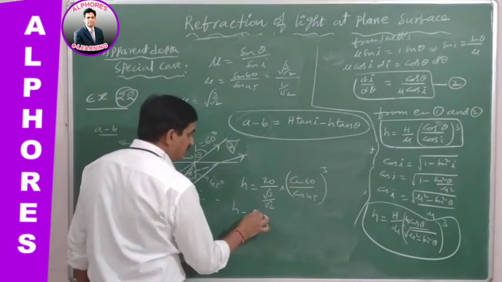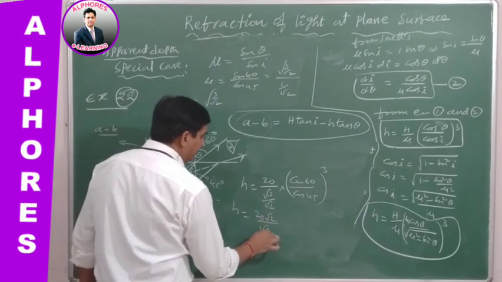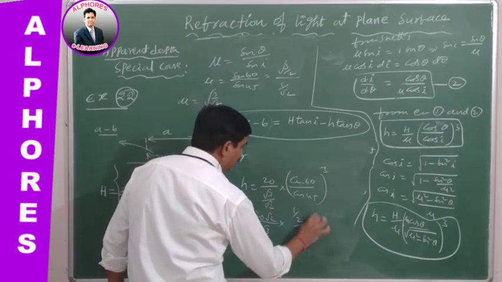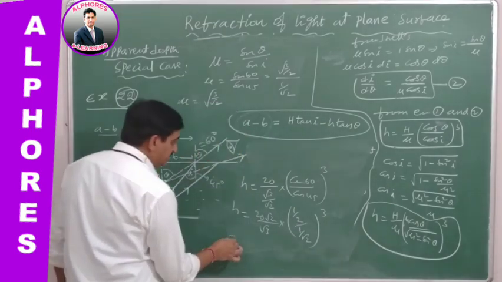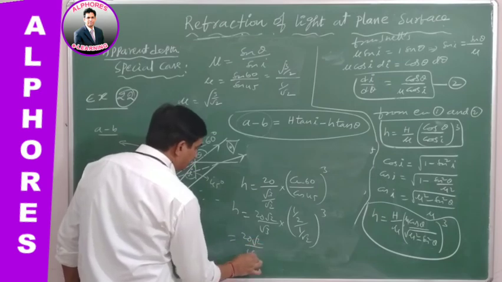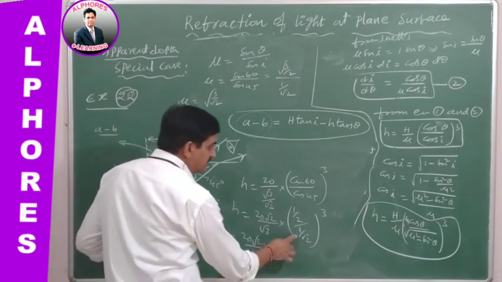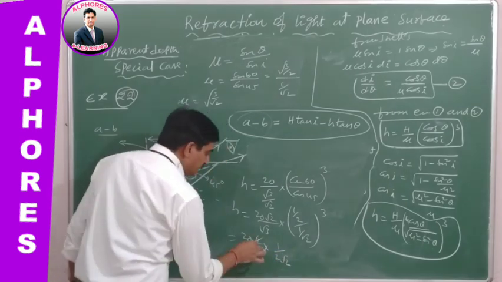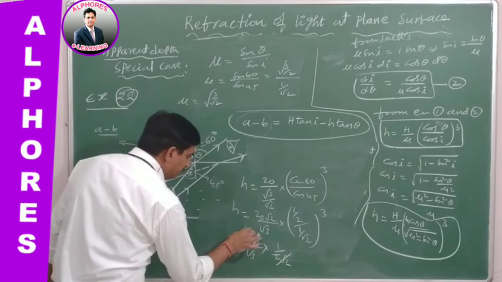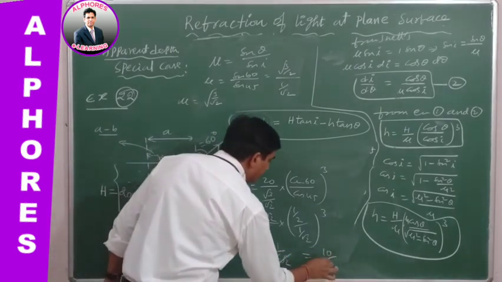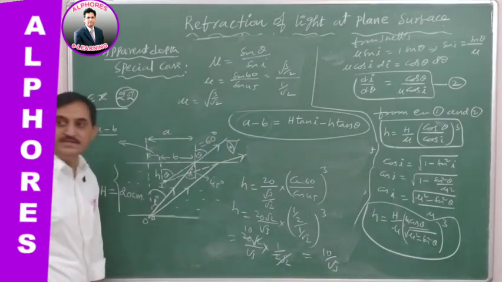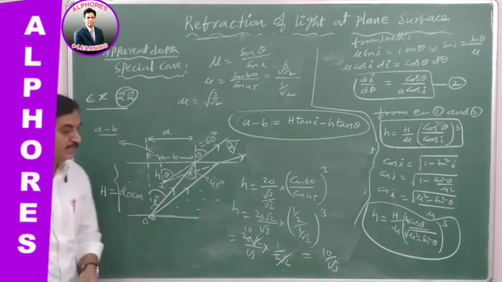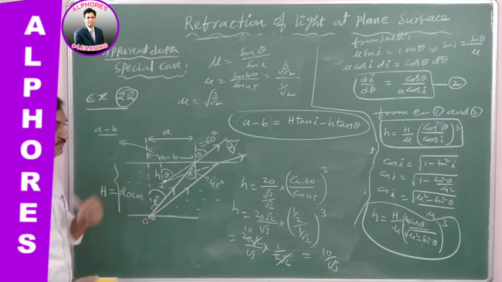Simplify this: h is equal to 20 root 2 by root 3 into 1 by 2 by 1 by root 2 whole cube. Simplifying, finally it is 10 by root 3, which is roughly 7 point something. So this is the apparent depth in this case.